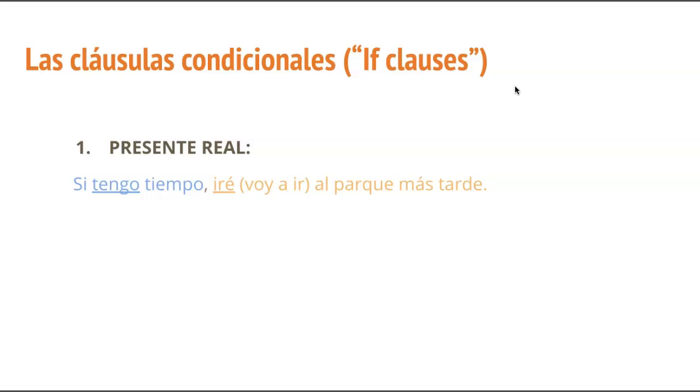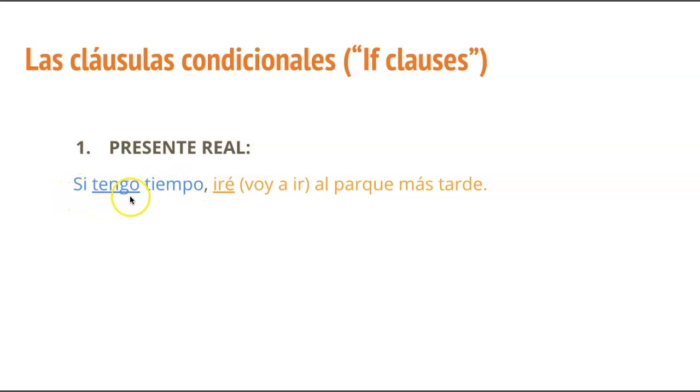Here's an example of what we mean by this. In the present tense, wondering about something: si tengo tiempo, iré or voy a ir al parque más tarde. Okay, those are the two clauses in different colors here. Si tengo tiempo, iré, and the consequence of that, right?